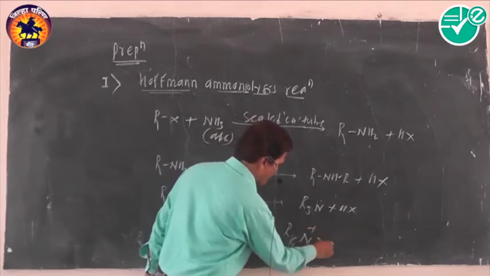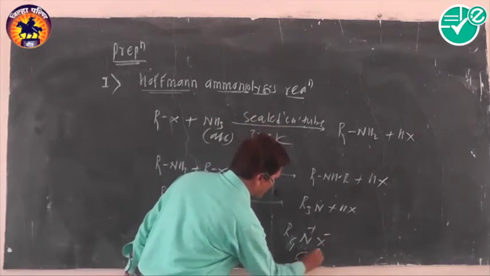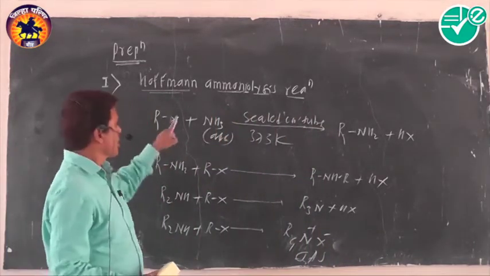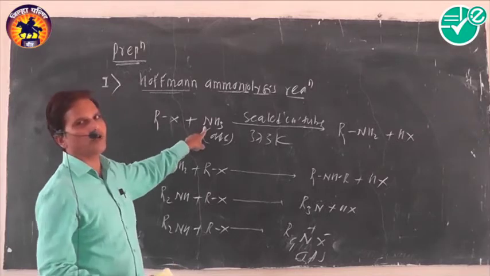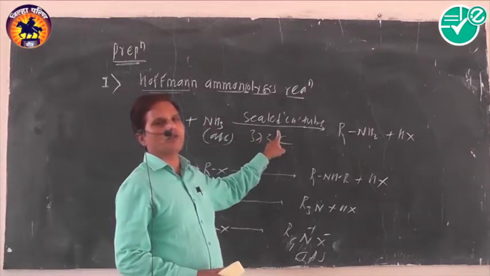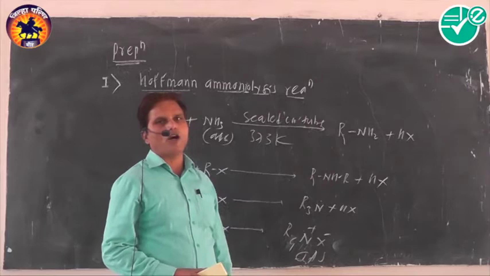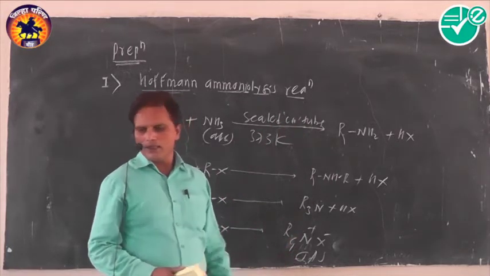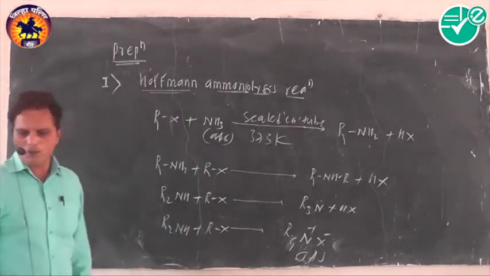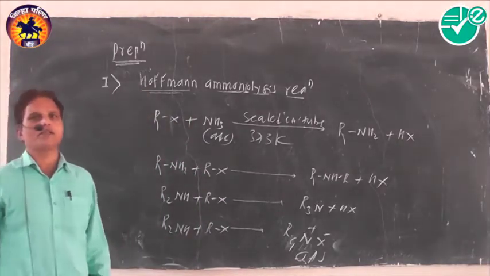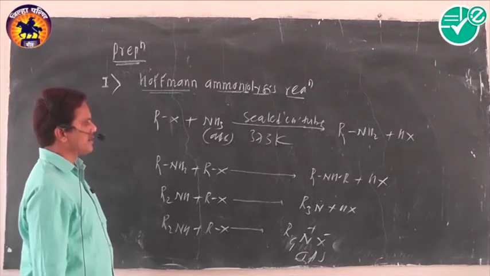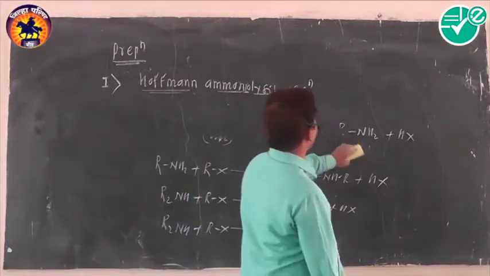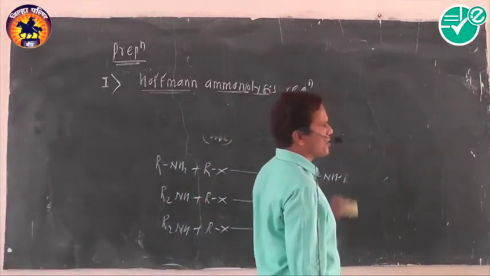What is the name of the product here? Quaternary ammonium salt. Such a product is formed. It indicates that when alkyl halides are heated with alcoholic ammonia in a sealed copper tube, a mixture of different amines is formed. We get primary, secondary, tertiary amines and quaternary ammonium salt. It means that the reaction leads to formation of a mixture of different amines. Okay, very simple one. Then what are the important features of this reaction?